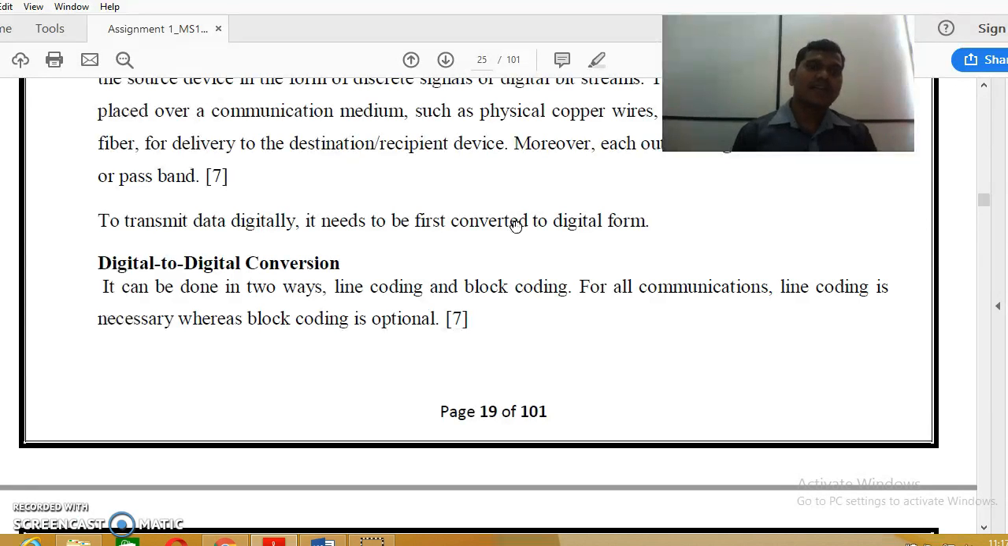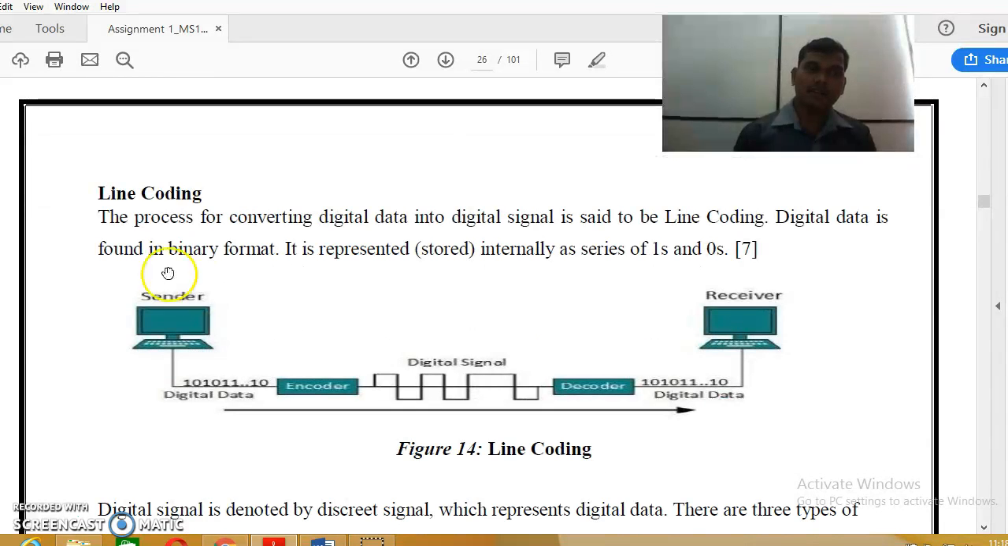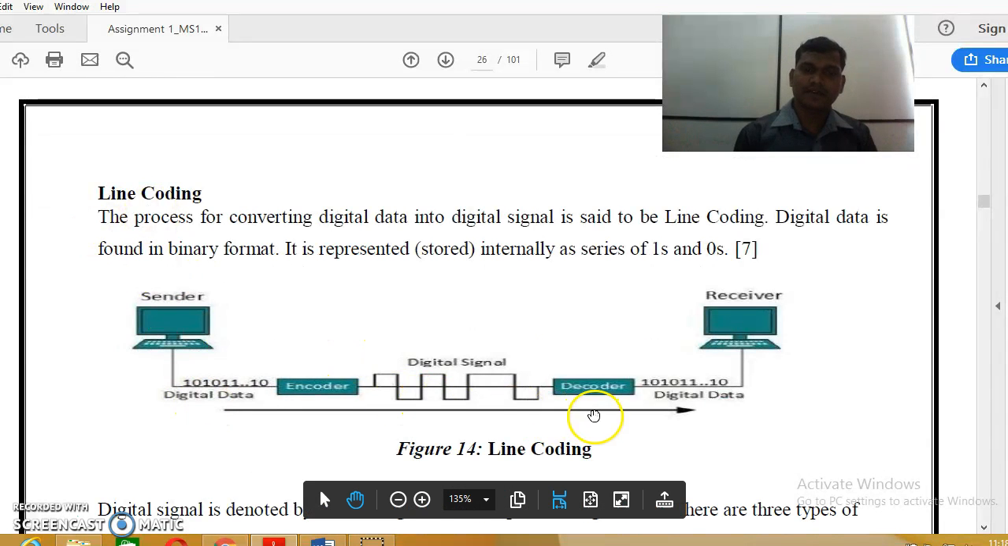To transmit data digitally, it needs to be first converted to digital form. Right? There are several types of conversion, such as digital to digital conversion. It can be done in two ways: line coding and block coding. For all communication, line coding is necessary, whereas block coding is optional. Right? Line coding. This is the figure for line coding.